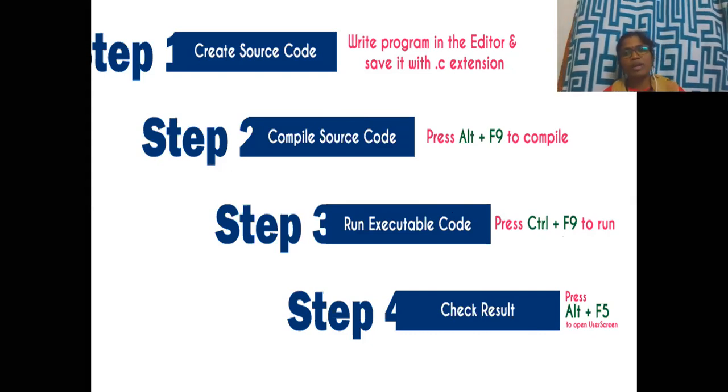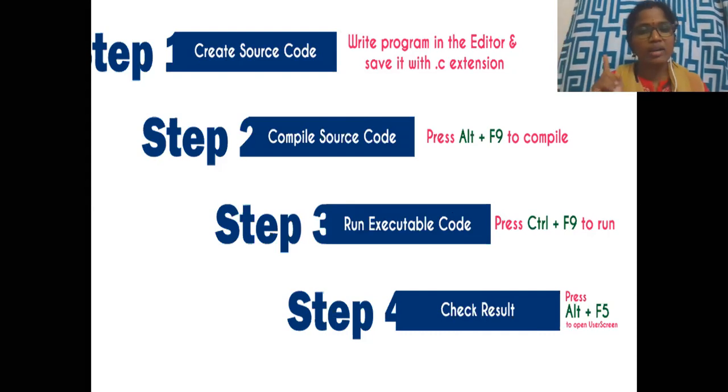So write a program in the editor, save it with the .c file extension, and step 2, compile the source code with Alt F9 and run the executable code, that is the .exe file. Next, for checking the output, you use Alt F5.